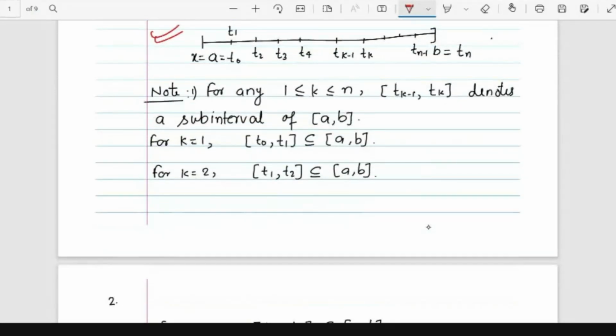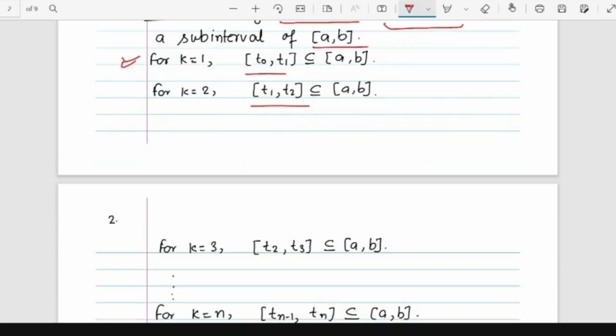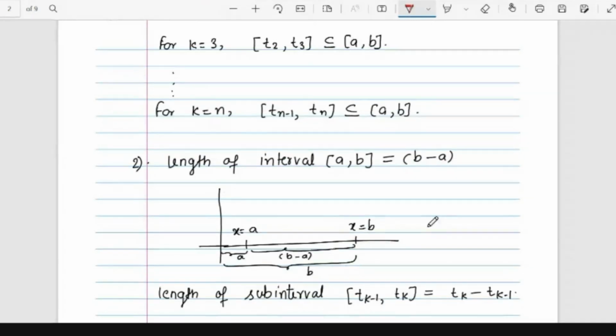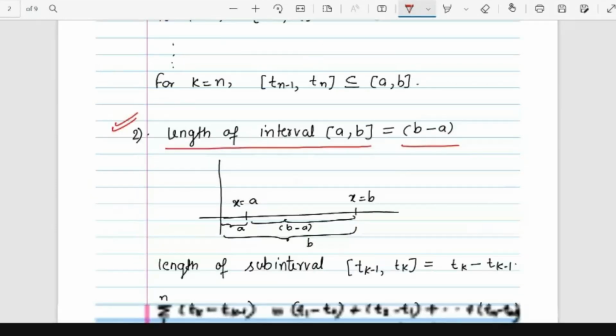For any k running from 1 to n, [tk-1, tk] denotes a subinterval of the interval [a, b]. For k equal to 1, for example, [t0, t1] will be the subinterval. For k equal to 2, [t1, t2] will be the subinterval, and so on. The next thing that is important is the length of an interval. The length of an interval is defined as the highest point minus the lowest point. So b minus a will be the length of the interval. This is a very simple thing.